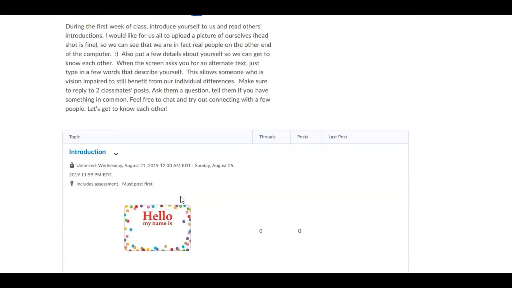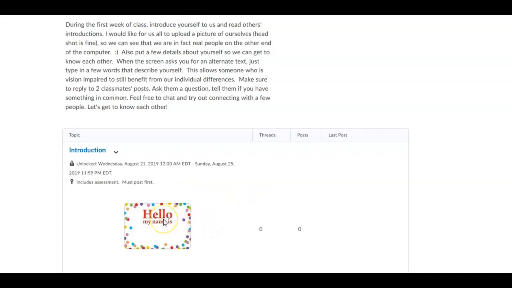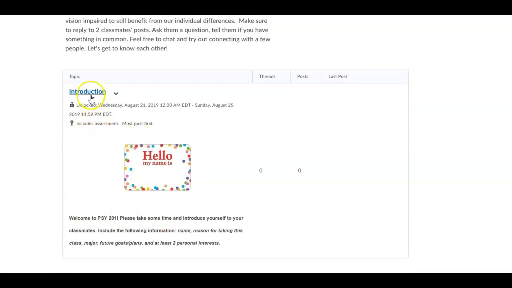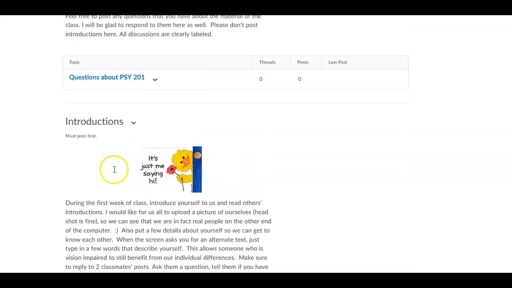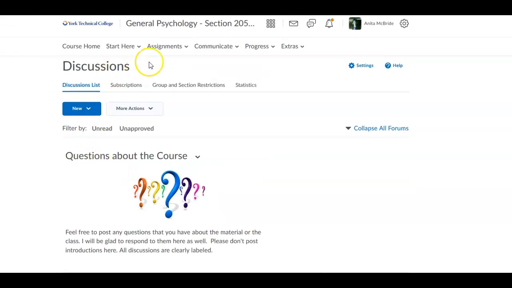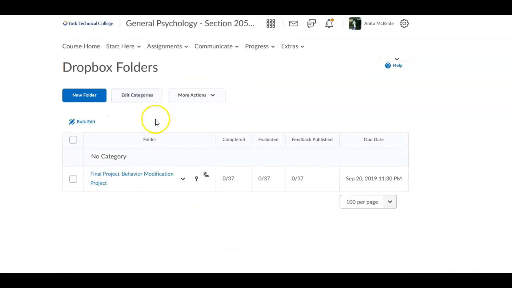If you want to send a message to me, go into the class list, which I'm going to show you in a minute, and email me. But this is open board discussion. But the introduction, you click on this, it's going to open up another frame where you post, you type in your message, and then you post it. So that's discussion. The other thing in assignments is your Dropbox. This is where you're going to upload your behavior modification project. You do this after you've studied Module 2, and the due date here is September 20th.